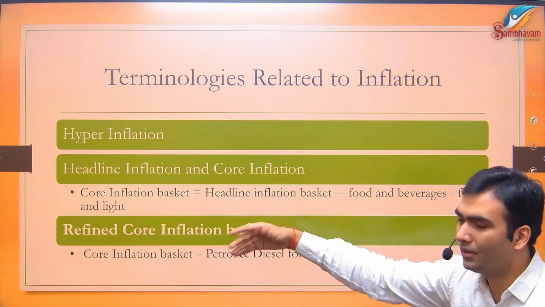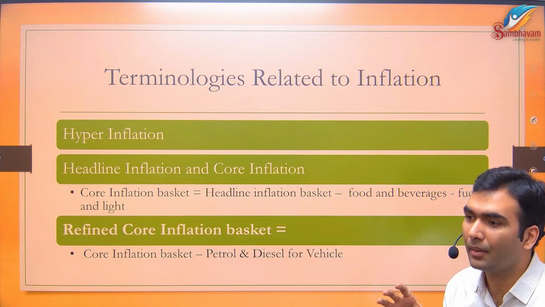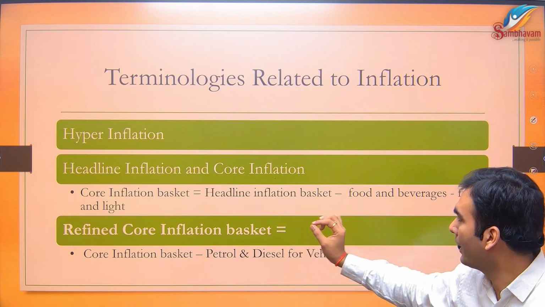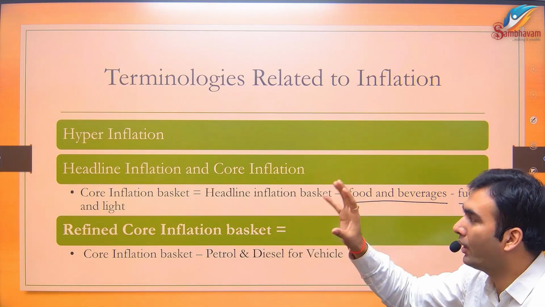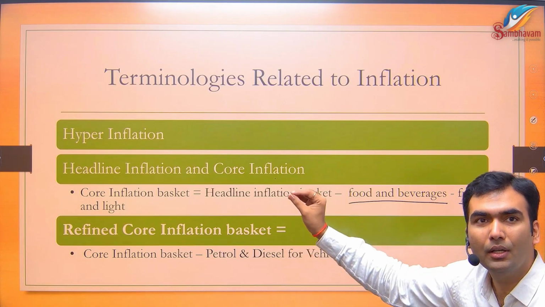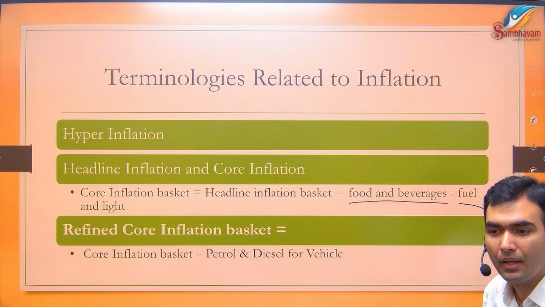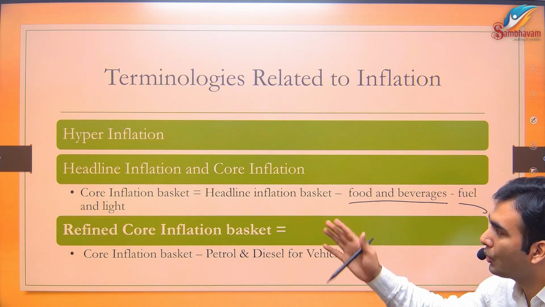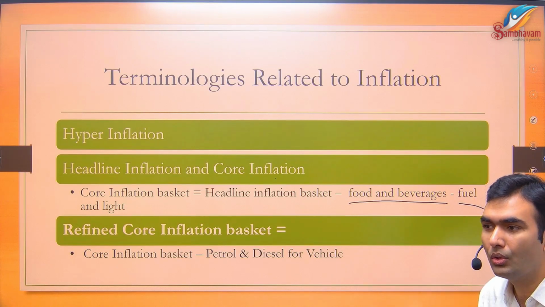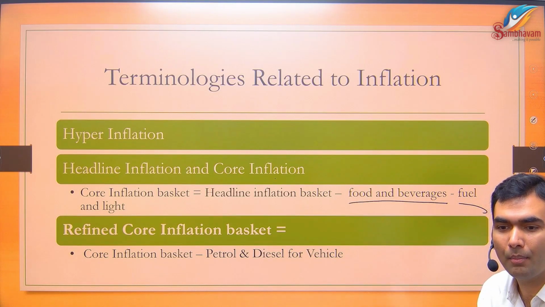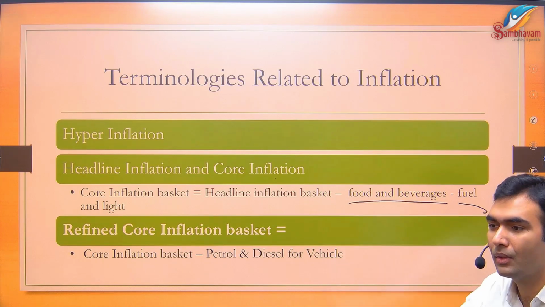Headline inflation is normal inflation. All the inflation that we talk about takes into consideration all the items that represent the consumption of people. When we remove food and beverages and fuel and light, this is known as the core inflation basket, and the inflation is called core inflation. People were calculating it easily, and it was going well. Now, what is left in that basket? Goods which do not fluctuate much, for example your toothpaste. It does not suddenly become very costly, nor do its prices suddenly go down.